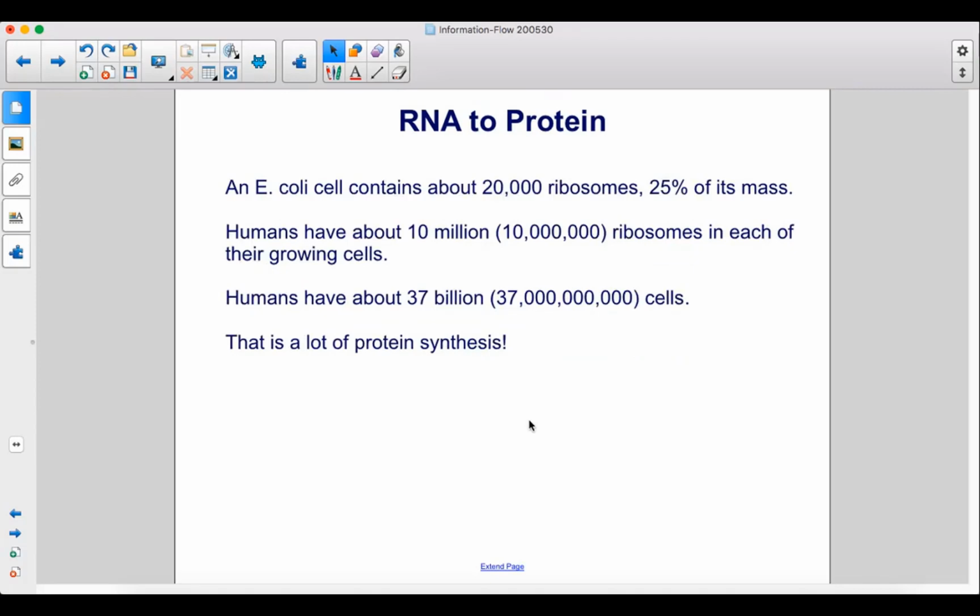An E. coli cell contains about 20,000 ribosomes, 25% of its mass. Humans have about 10 million ribosomes in each of their growing cells. Humans have about 37 billion cells. That is a lot of protein synthesis.